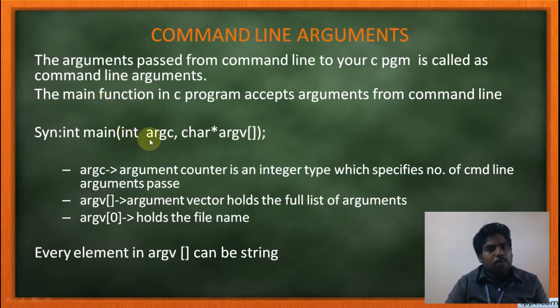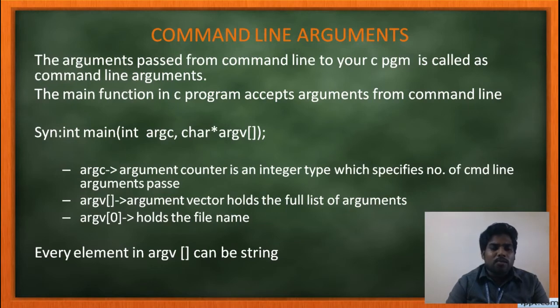In the main function, you have passed two things. One is an integer value, another one is a string. The string should be held in this array of pointers. So here two arguments are there. First one is the integer argument. This argc is nothing but argument counter. You can give any name, but I am giving here argc. It denotes the argument counter. That means how many arguments you passed from the command line, it will be stored here. The number of arguments you pass from the command line will be stored in the argument counter.